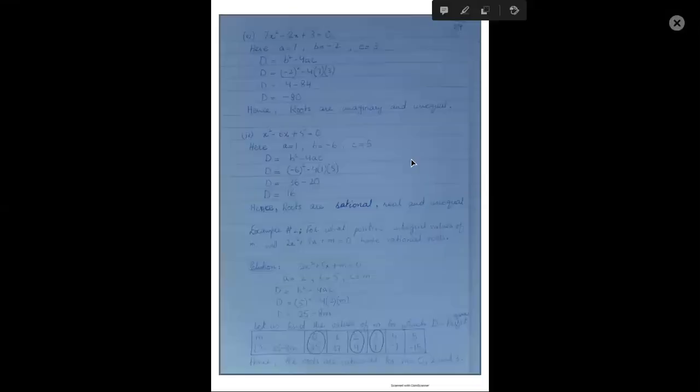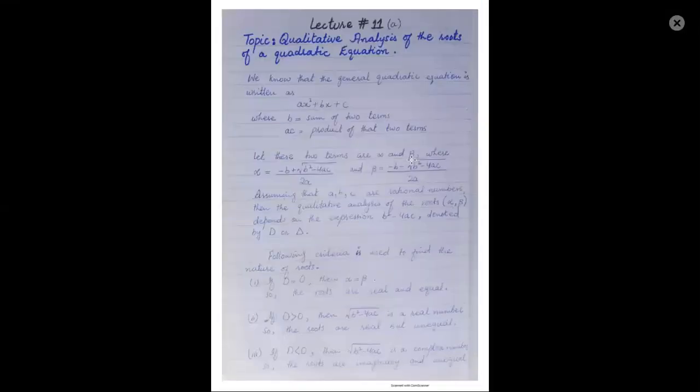Today our topic is qualitative analysis of nature of roots. In qualitative analysis of the roots of a quadratic equation, we have one formula, that is discriminant is equal to b square minus 4ac. This formula of discriminant tells us about the nature of roots, whether the roots are negative, whether the roots are positive, equal, unequal, as well as real or complex.